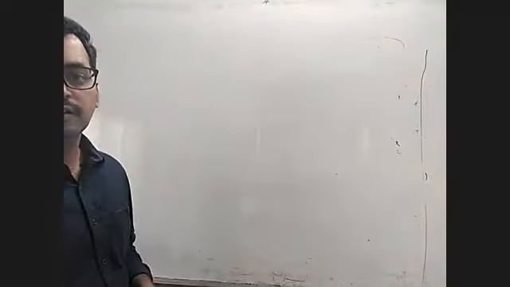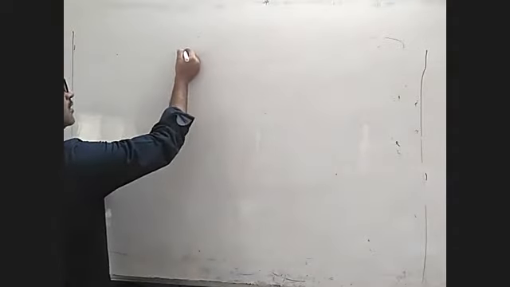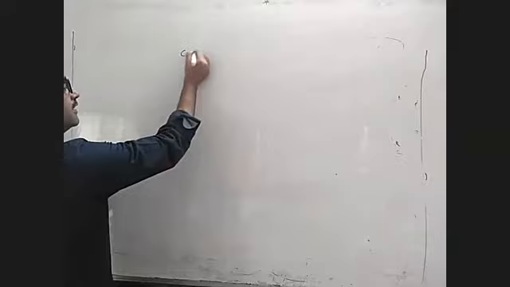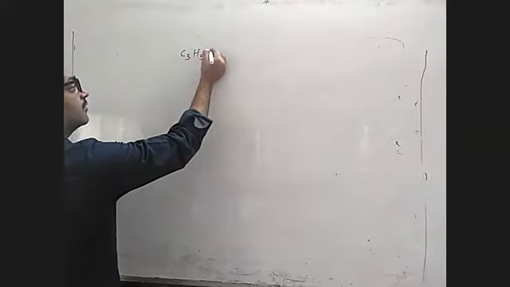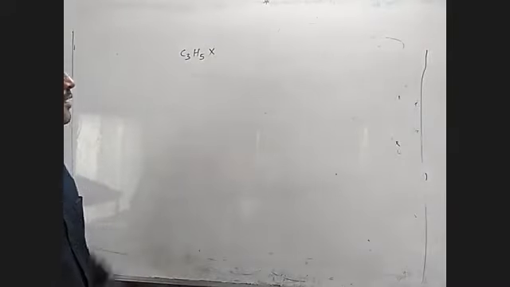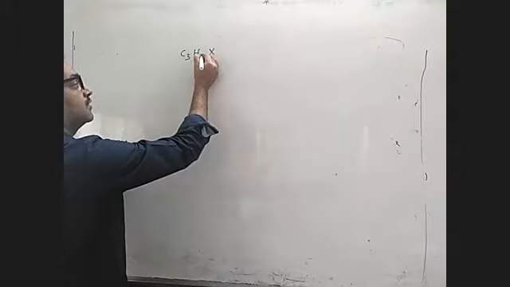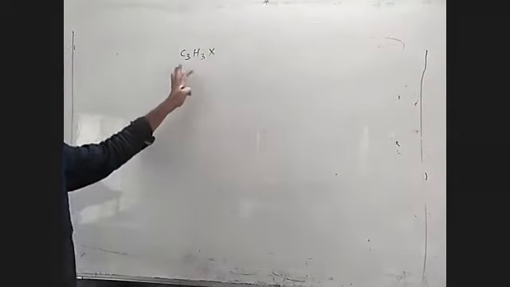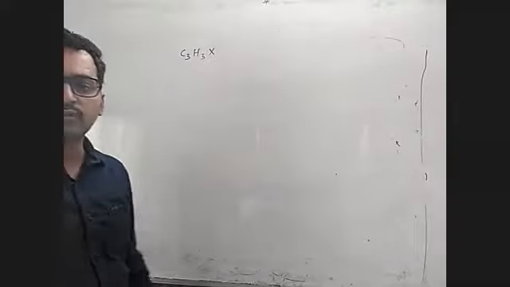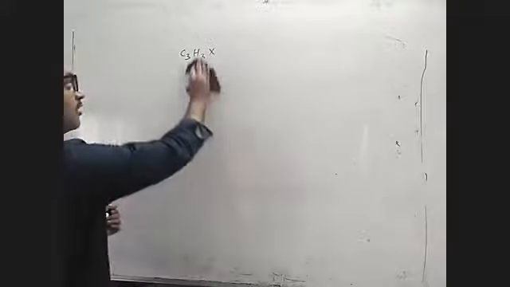Next we will see, suppose a compound is having a halogen, what to do? Like C3H3X. Suppose this is the model. How do we calculate the double bond equivalence? Before that, we should know the points. If a halogen is present along with the compound, what to do? We have to add one hydrogen for that.